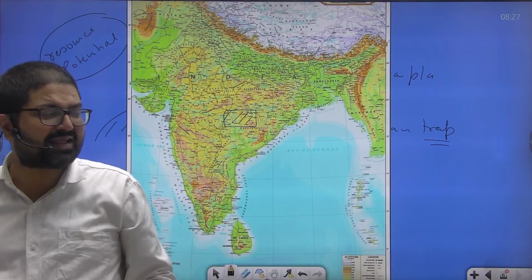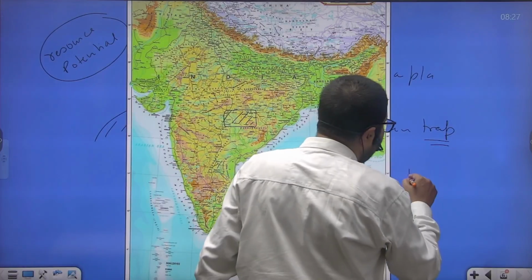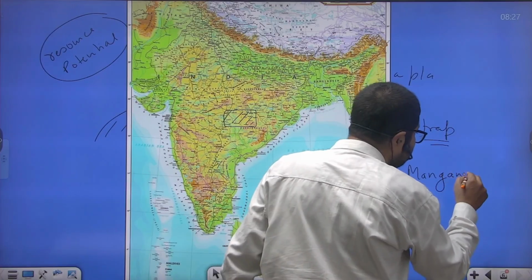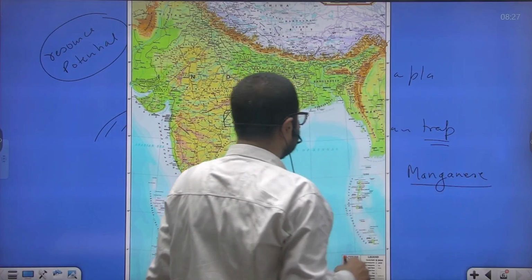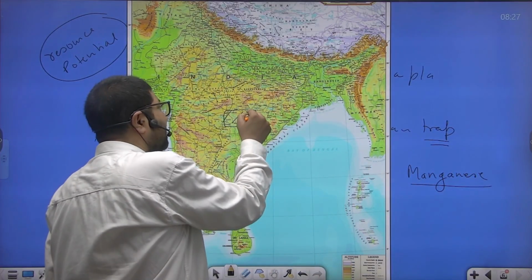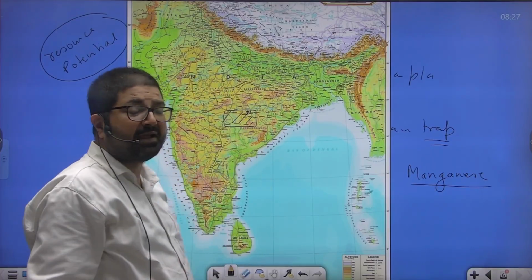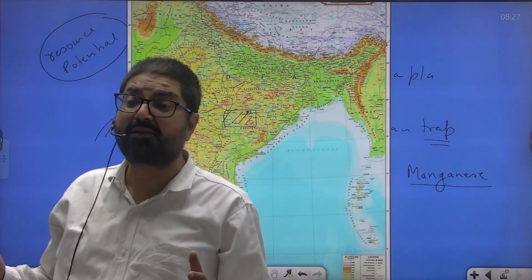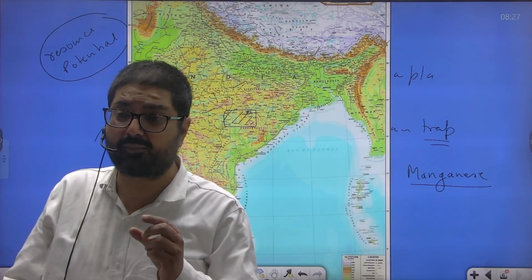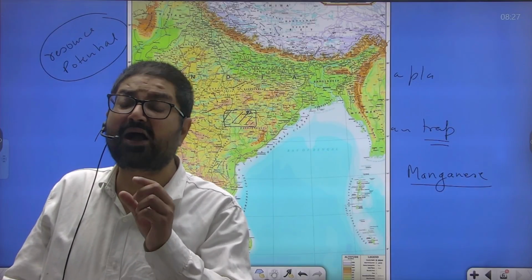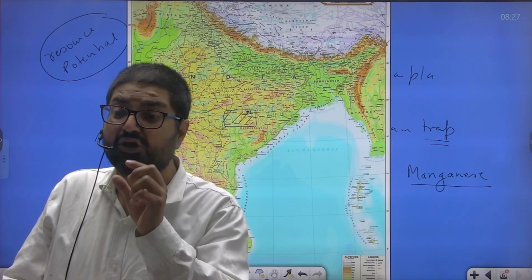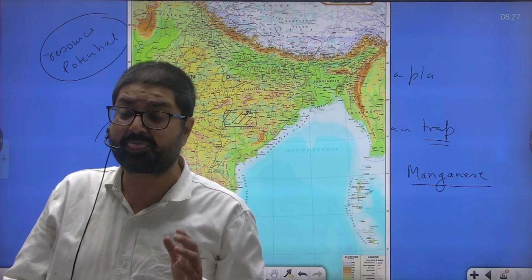This belt is immensely rich in manganese deposits. And Balaghat in MP has huge repositories of copper at Malanjkhand region, Taregaon area. Malanjkhand in Balaghat district, huge deposits of copper are there.